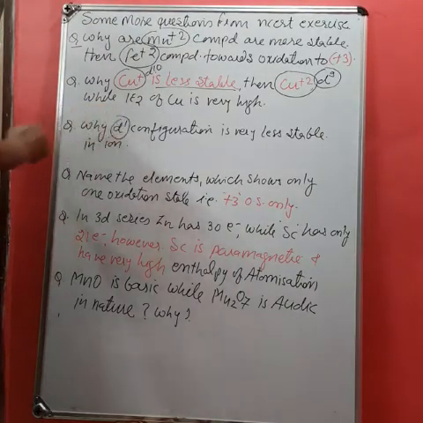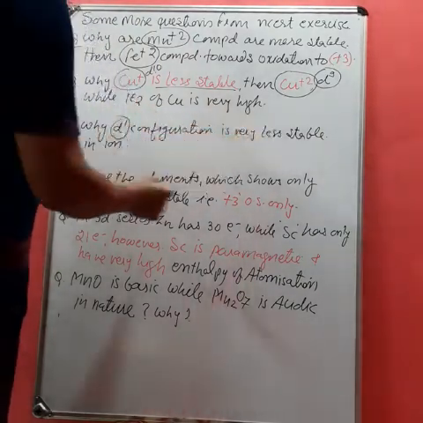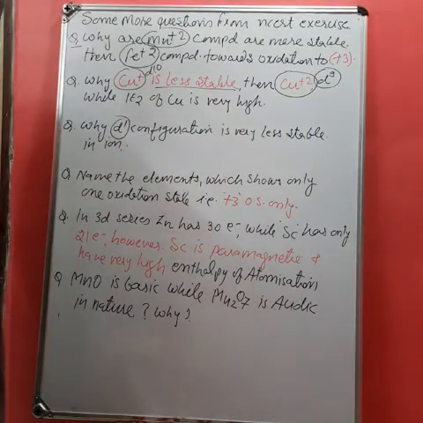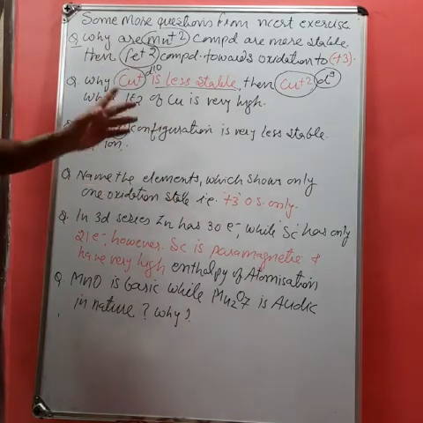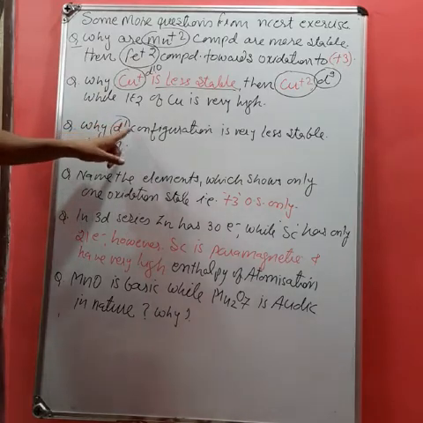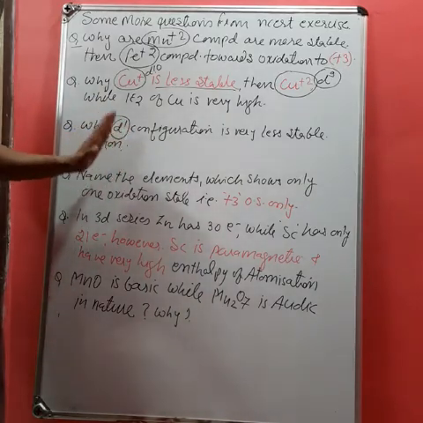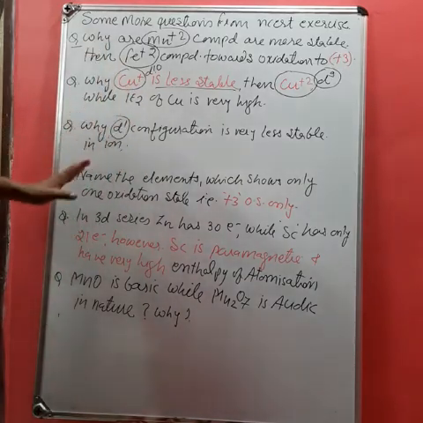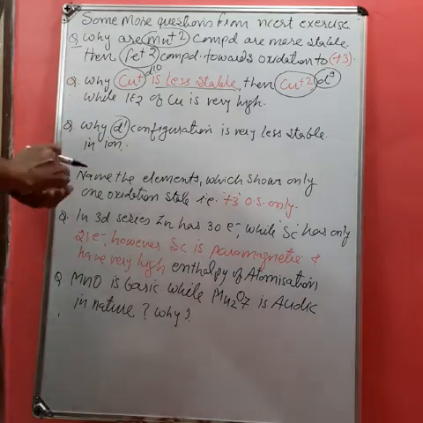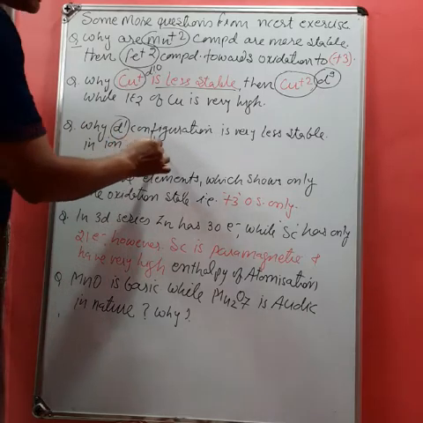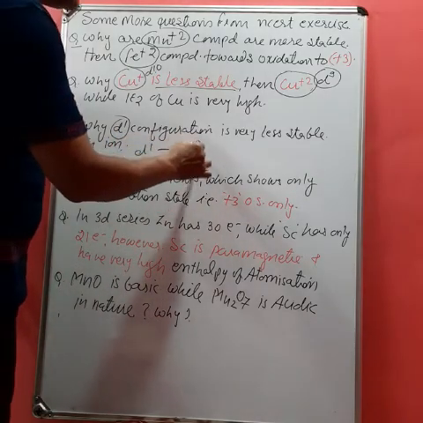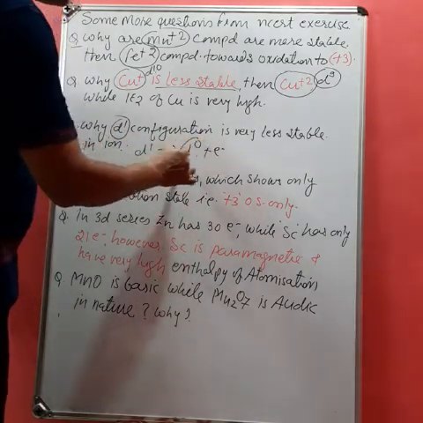Student, next one, why is the d1 configuration very less stable in ion form? Like scandium, atomic number 21, when it converts into scandium+2, the configuration will remain d1, but d1 ions are very less stable. What is the reason? It is because after losing one electron, the configuration will become d0, which is more stable.